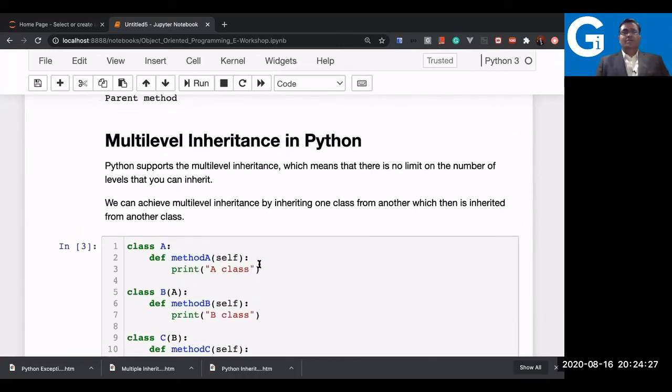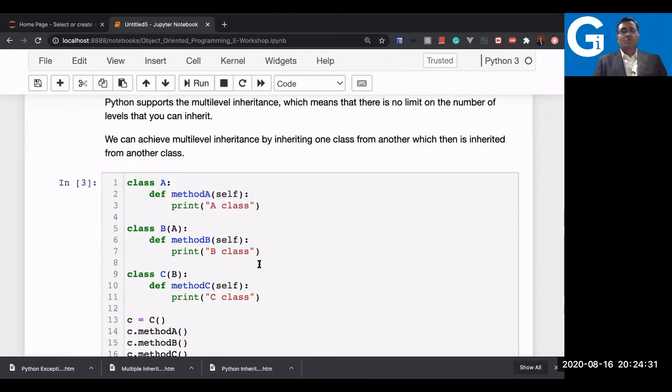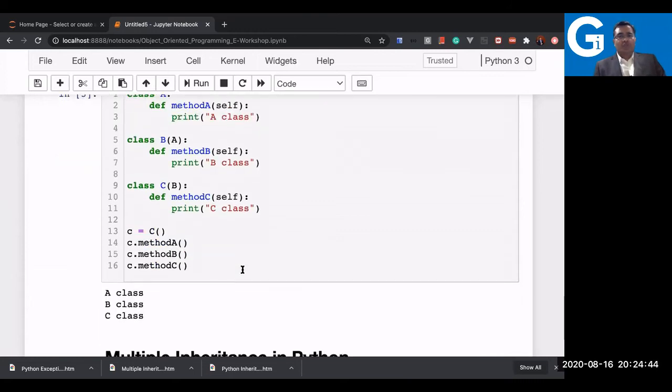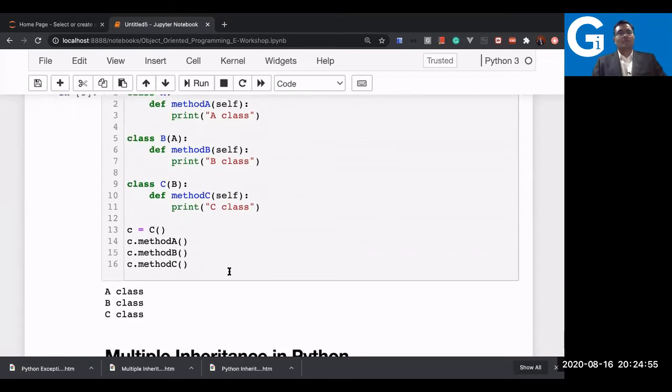You can also have multiple levels. Let's say you have a class D. Class D can inherit from class C. Like that, you can acquire the properties of each and every class. So now if you do this, what happens? C has all the properties: method A, method B, method C, all three are available to C now.